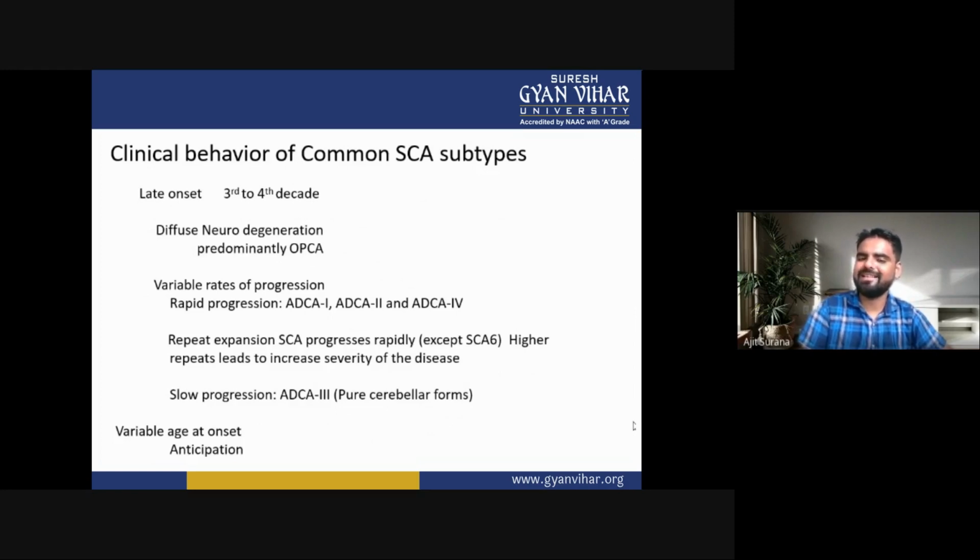Rapid progression: ADCA1, ADCA2, ADCA4. Repeat expansion, SCA progresses rapidly. Higher repeats lead to increased severity of the disease. Slow progression: ADCA3, pure cerebellar forms. Variable age at onset, and anticipation.